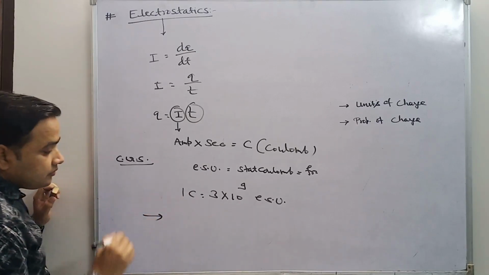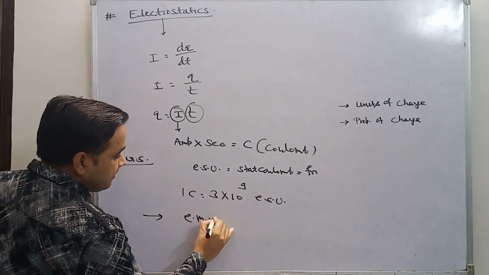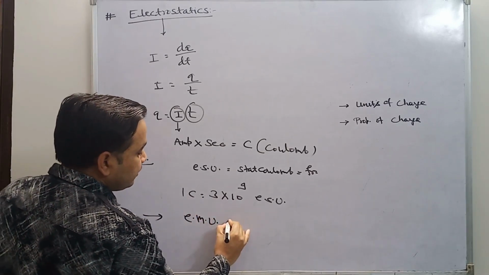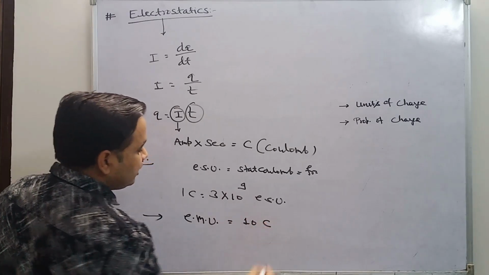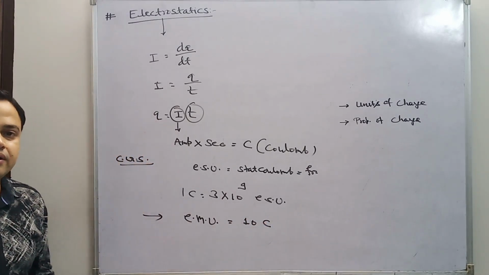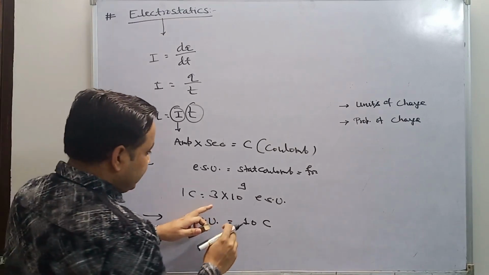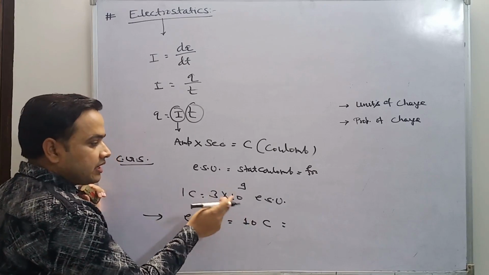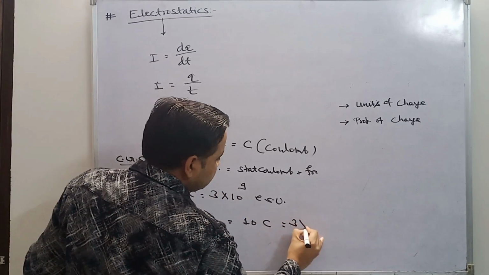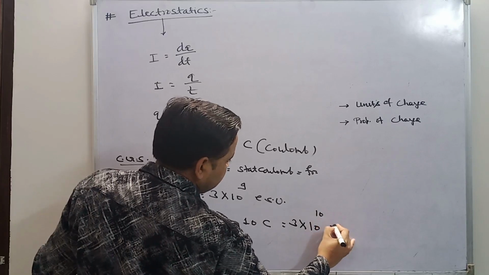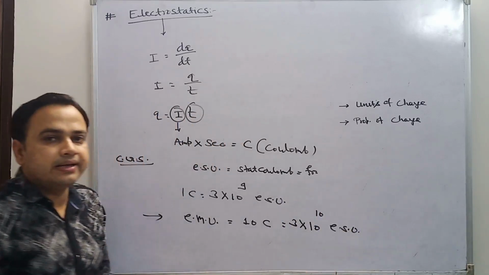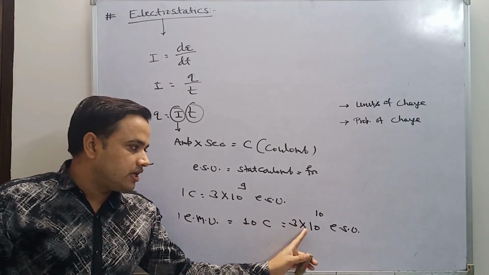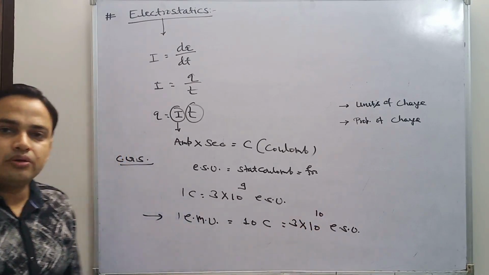There is another unit of charge, EMU, electromagnetic unit. 1 EMU is equal to 10 coulomb. In ESU terms, if we multiply 3 × 10⁹ by 10, it becomes 3 × 10¹⁰ ESU or Franklin. So 1 EMU is 10 coulomb, which is 3 × 10¹⁰ ESU.